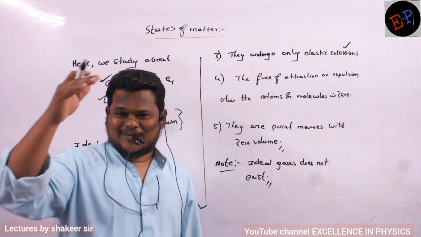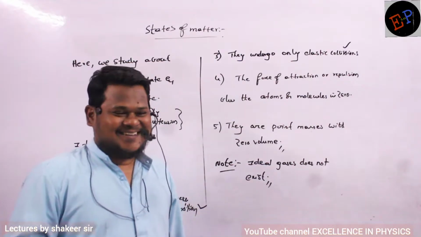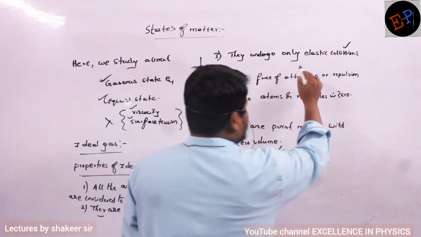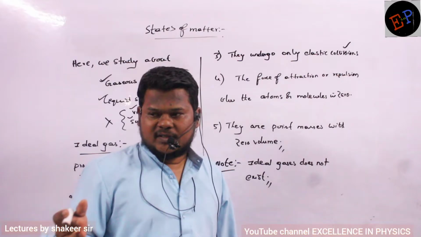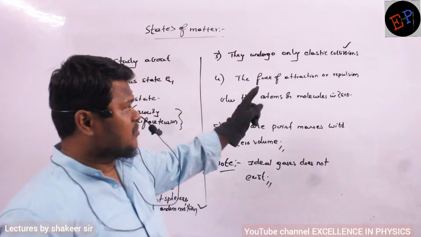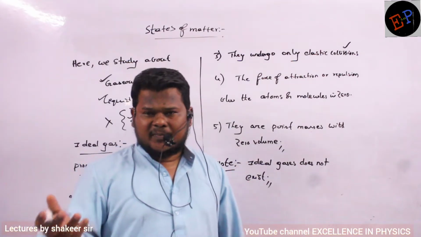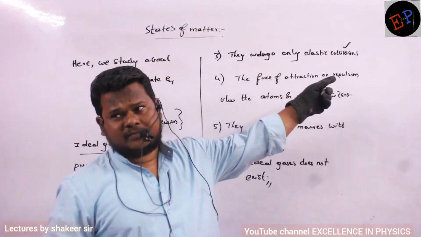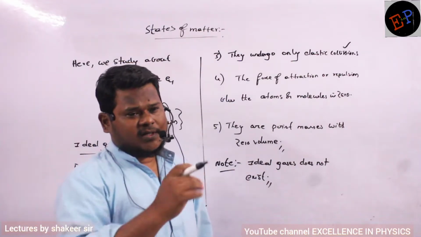Are you able to understand? So what is meant by elastic collision? When these collisions happen, there is no loss of kinetic energy. That is what we studied in physics. Elastic collision means momentum should be conserved and kinetic energy should also be conserved. But practically in real gases this will never happen. In ideal gases, we consider elastic collisions and do the calculations.